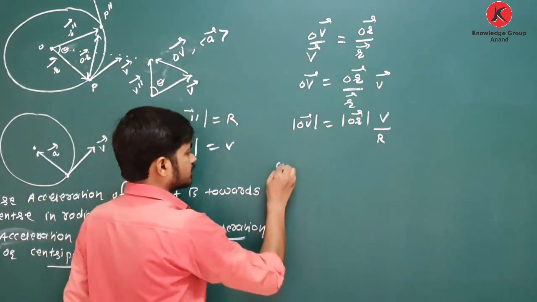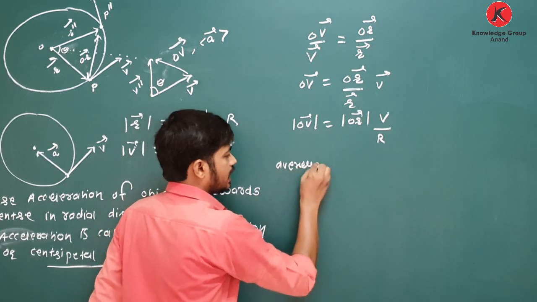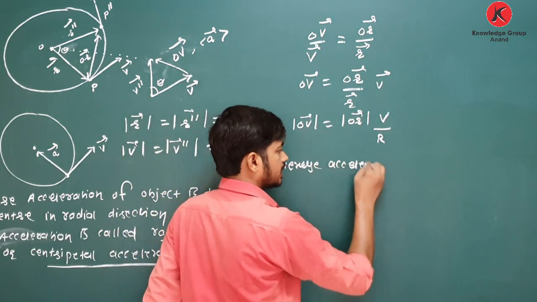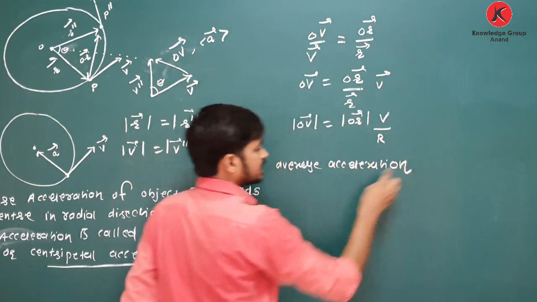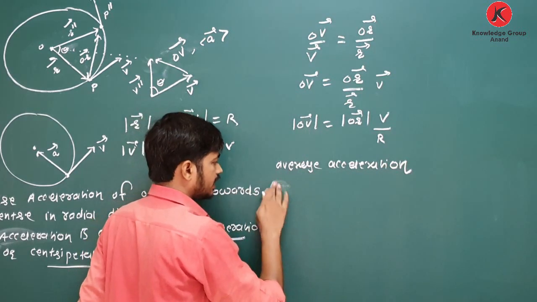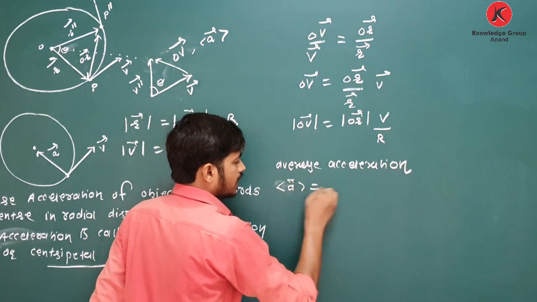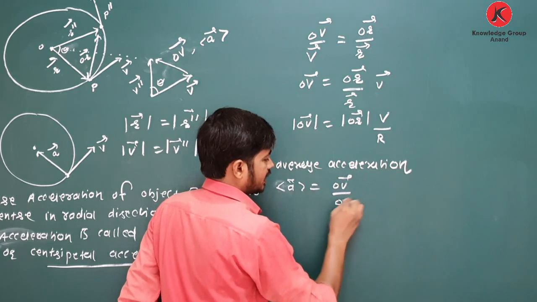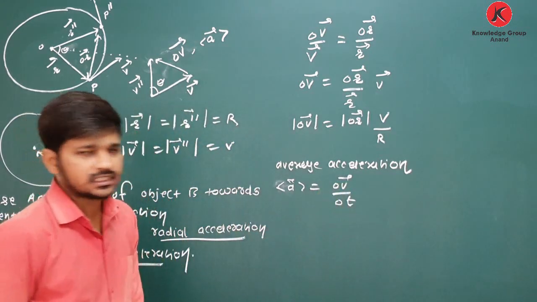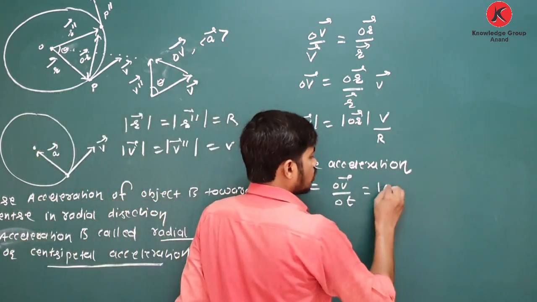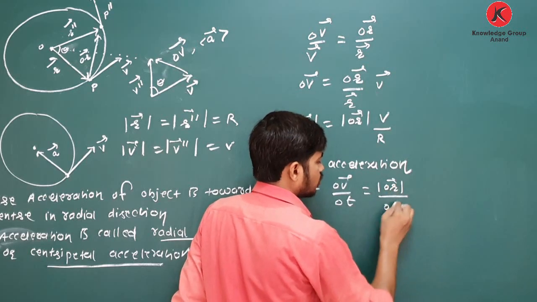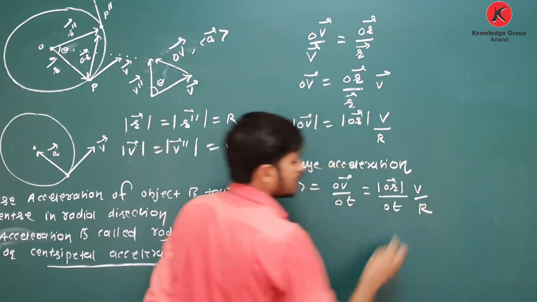Now average acceleration. You know average acceleration is delta A equal to delta V upon delta T, which is the magnitude of delta R upon delta T times V upon R.